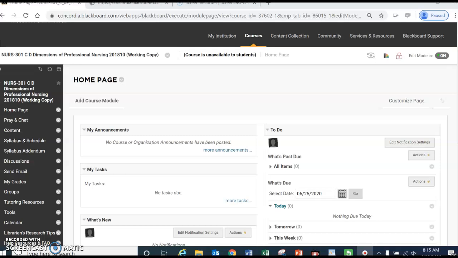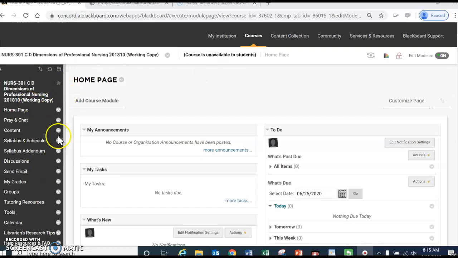And with this, when you enter the course, you likely will end up on this home page. An important page to pay attention to each time you go in. In particular, there's a section here I'm circling which is called My Announcements. And there may be some important things that are placed in there as a reminder for you, so make sure you check that out. Usually, the instructor will end up emailing you as well so that you have that information.